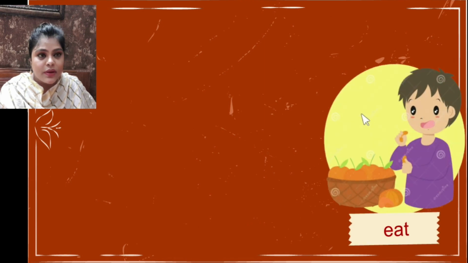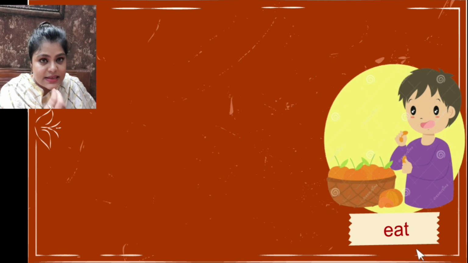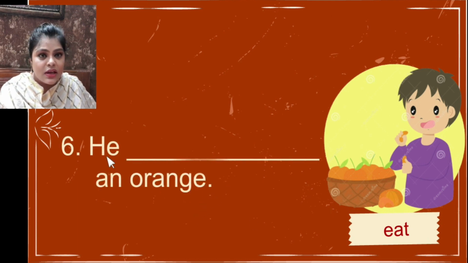Yeah, you can see the picture here and it is written eat. Now let's see the sentence. He dash an orange. What is he going to do? Tell me the answer.